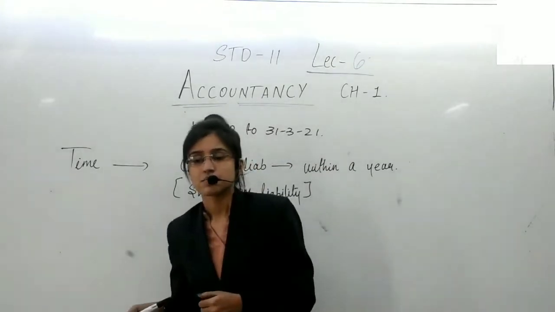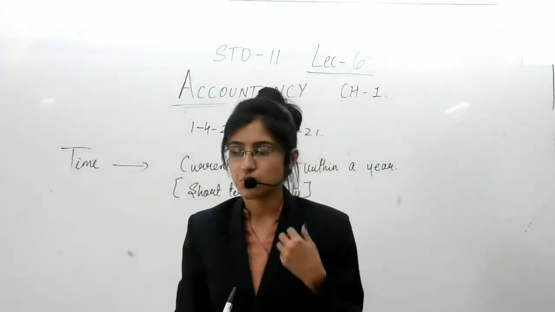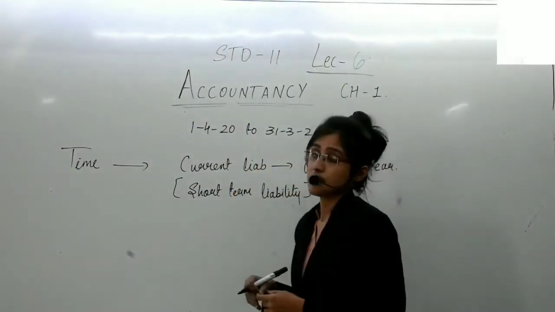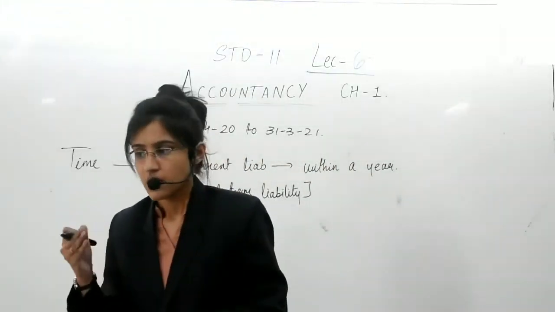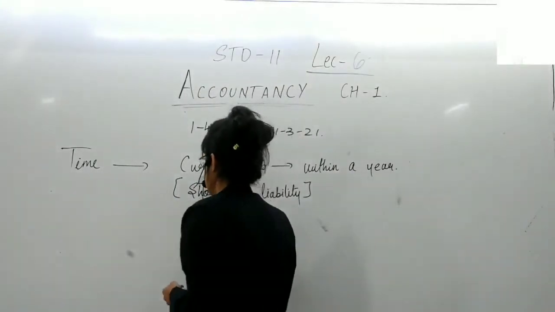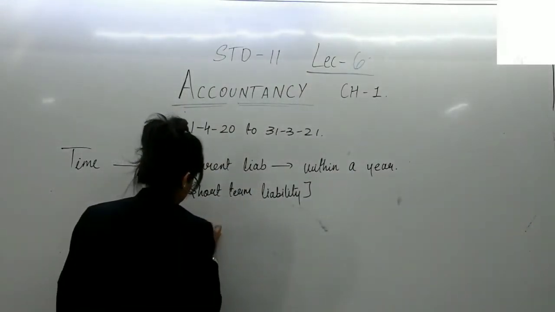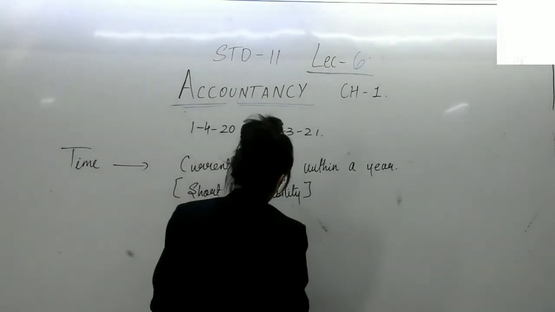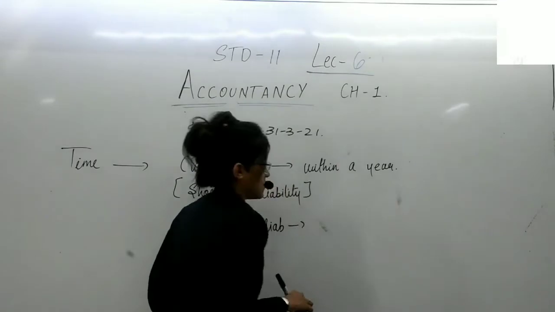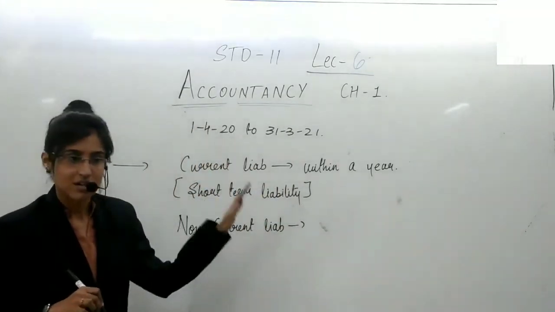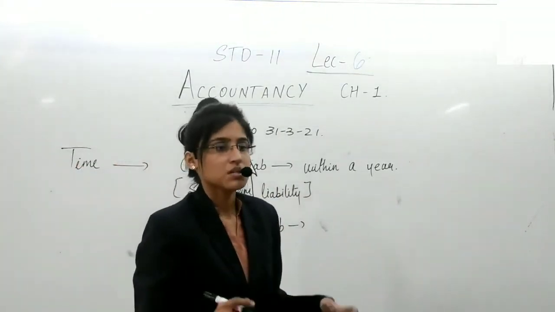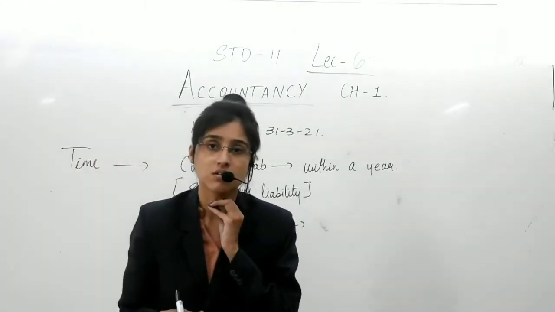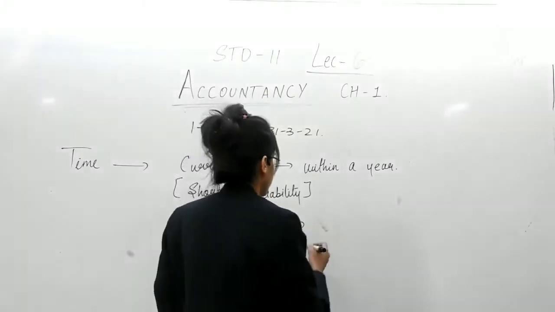Outstanding expenses, expenses which are to be paid within 1 year, again come under the category of current liabilities. Then the second type is non-current liability, an amount payable after 1 year. That means the amount that you don't have to pay within 1 year, you can even pay after a year, more than 1 year.